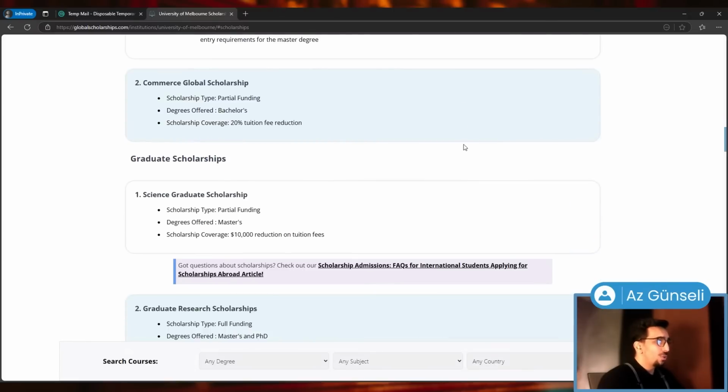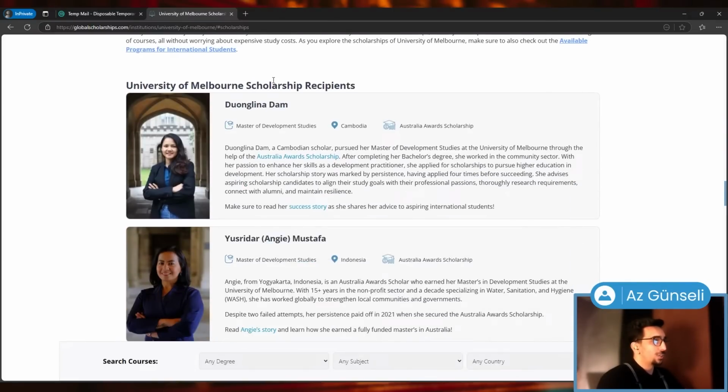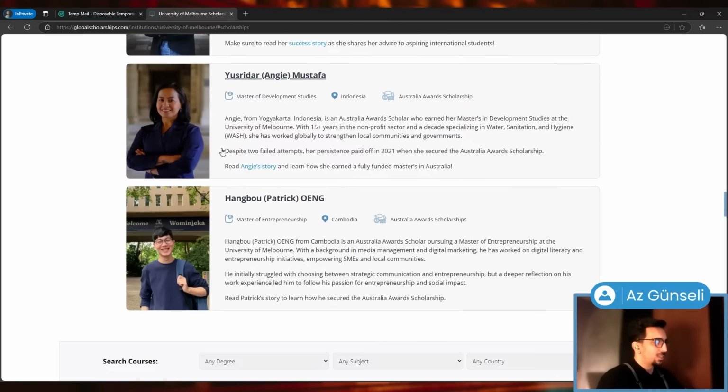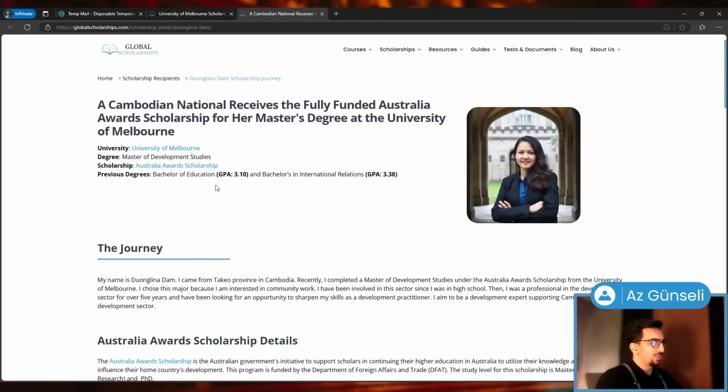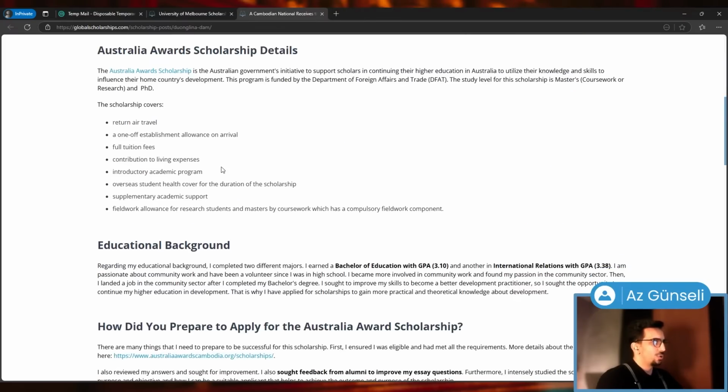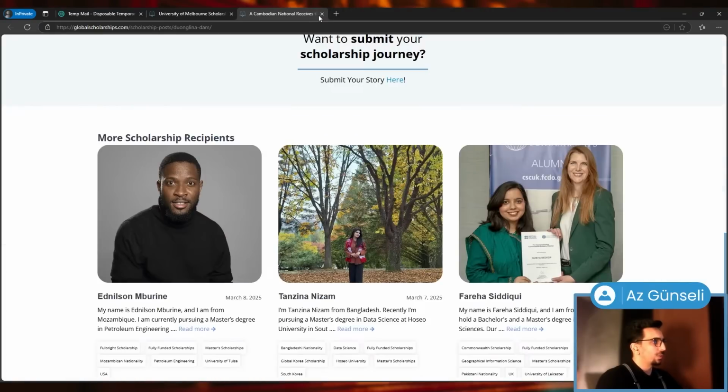And if you have any questions, by the way, we have scholarship recipients. So basically, these are the people who have received scholarships from this university, and Global Scholarships find these people and have them tell their stories to us. So you can just click on any one of them and learn about their stories, like GPAs, which are not insanely high, their journey, and so on. You can read about those yourself.